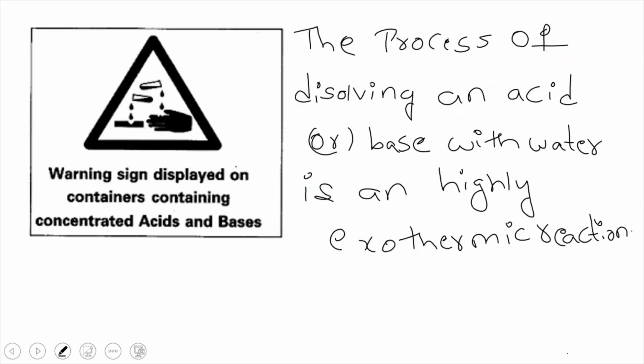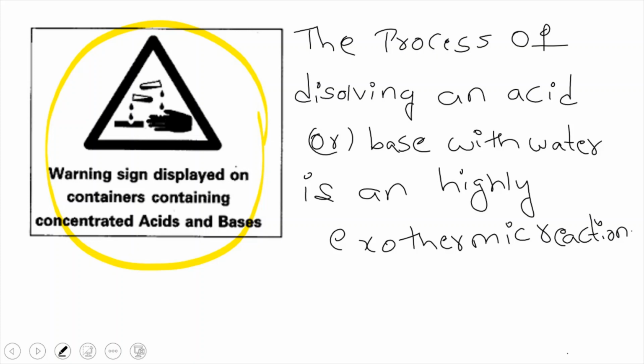Right. Next one. So this is the warning sign, which is shown on the bottles of concentrated acids. The warning sign is displayed on the containers which contain concentrated acids and bases also. You should not touch acids with your hands because they are highly reactive. Acids and bases are highly reactive.